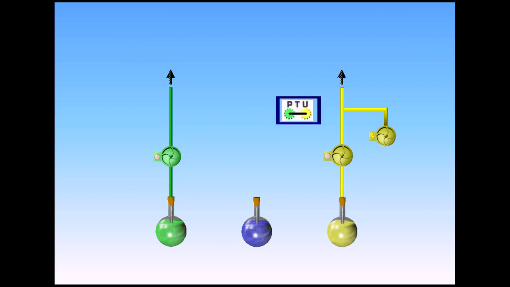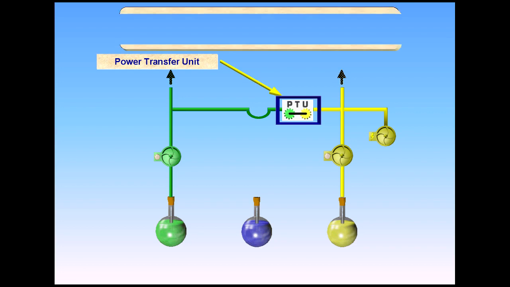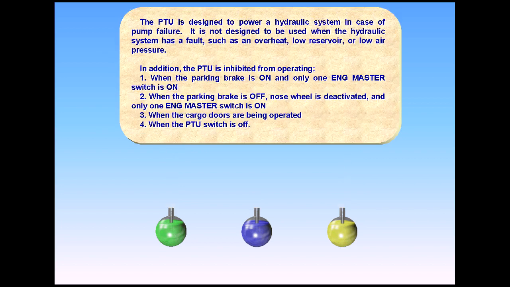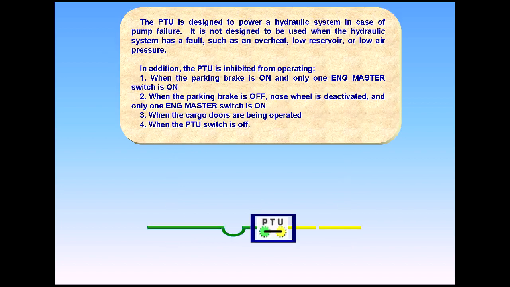A power transfer unit enables the green system to be pressurized by the yellow system, and vice versa. The PTU is designed to power a hydraulic system in case of pump failure. It is not designed to be used when the hydraulic system has a fault, such as an overheat, low reservoir, or low air pressure. In addition, the PTU is inhibited from operating: 1.